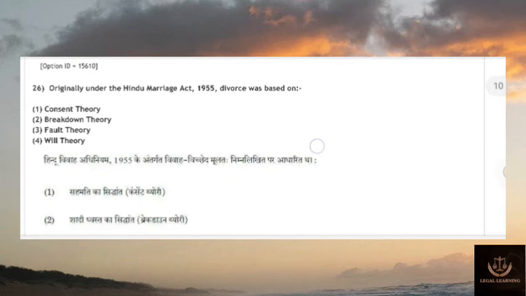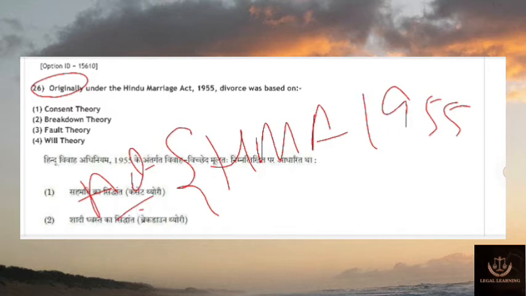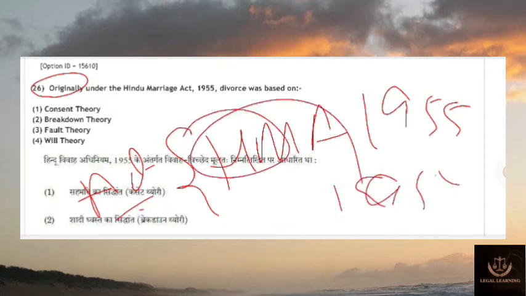Then question number 26. Originally under the Hindu Marriage Act 1955, divorce was based on what? Originally, okay? Hindu Marriage Act, year is 1955. Other acts relating to Hindu personal law are Acts of 1956. Only the Hindu Marriage Act is 1955, and the Special Marriage Act is 1954. Divorce was based on which theory? Consent, breakdown, fault, or will theory? Just think. Okay, originally it was based on the fault theory.